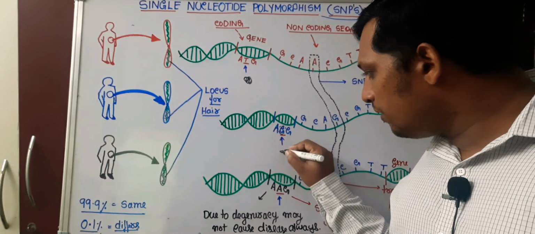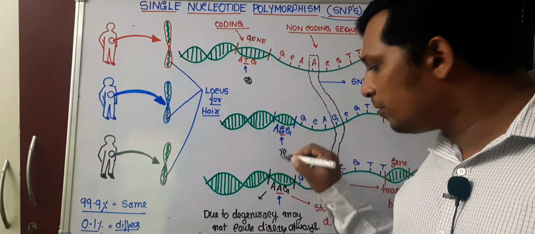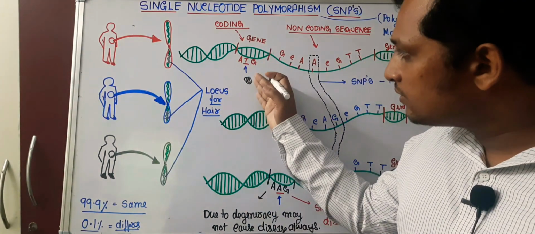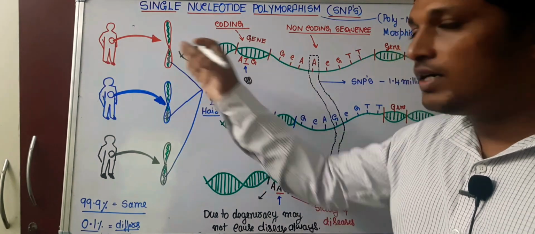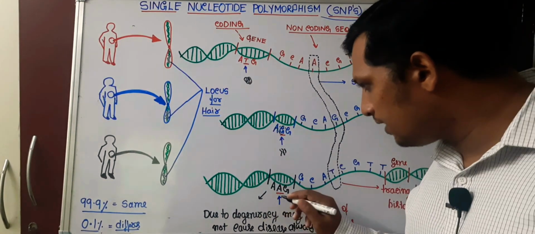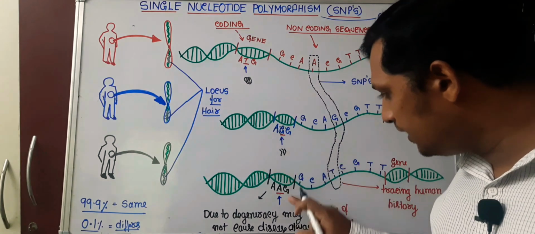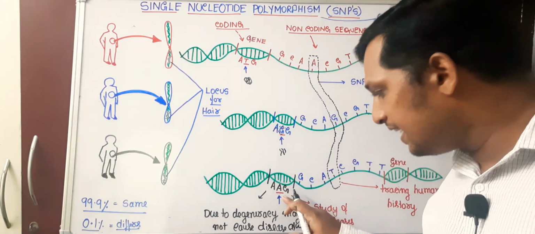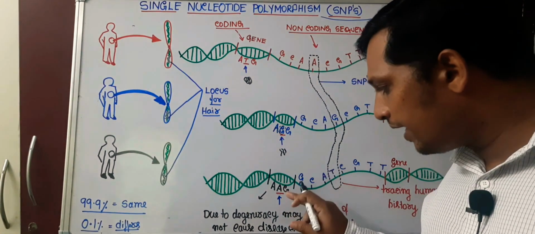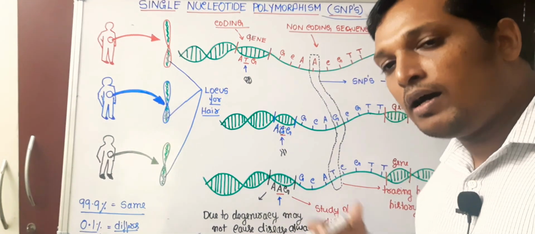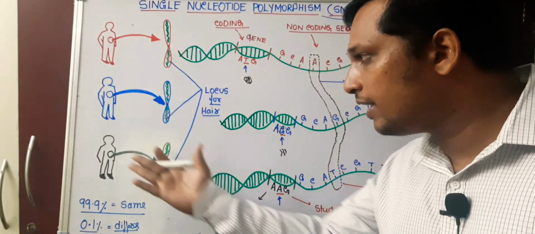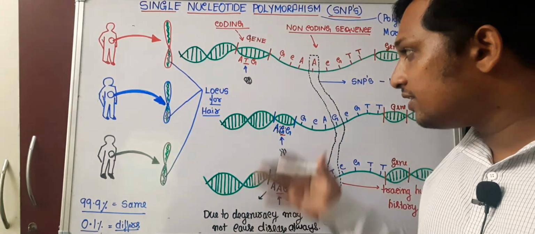So whatever hair he is going to produce will be different compared to the first person. Similarly, person 3, instead of G, is showing A in his gene. So one nucleotide difference has occurred, and again a new protein will be produced, hence hair differs. So this is the reason.